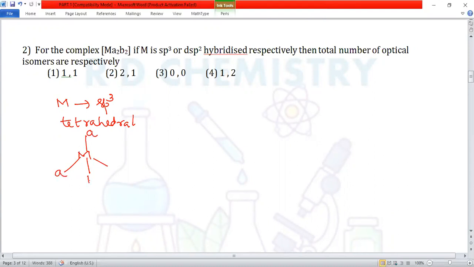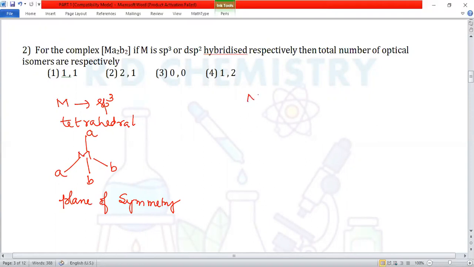Now, in case of tetrahedral geometry, if the ligands are repeating, then there will be a plane of symmetry. And if there is a plane of symmetry, the compound is optically inactive. Therefore, for this compound, there are no optical isomers.